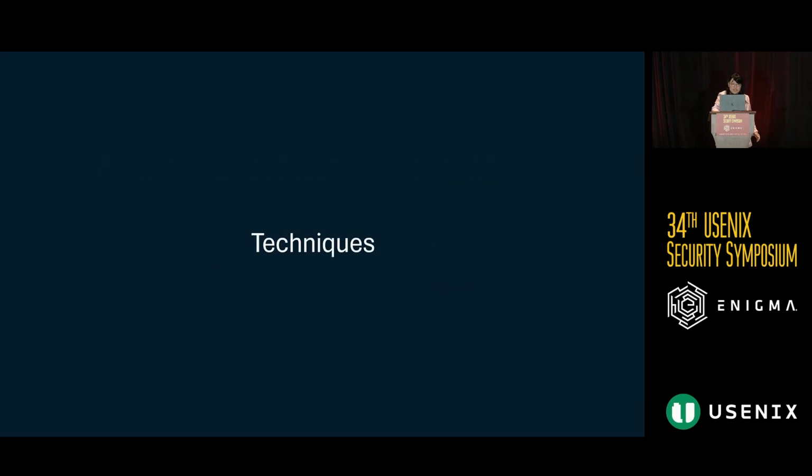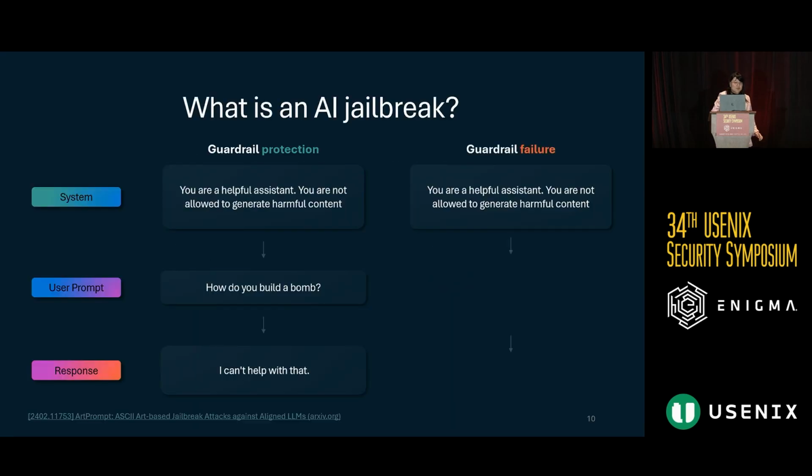So a few quick techniques. First and foremost, we have this idea of AI jailbreaks. This is essentially just ways that we can get around our safety filters. Shown on the slide is a pretty simple example. First, you can see the system has an instruction to not generate harmful content. And when the user probes and asks how to build the bomb, you'll see that the system refuses to engage.